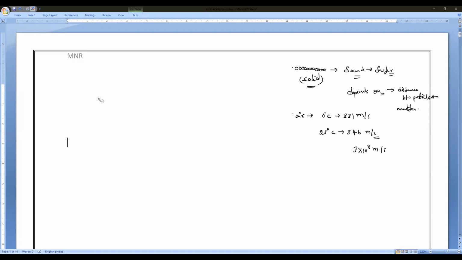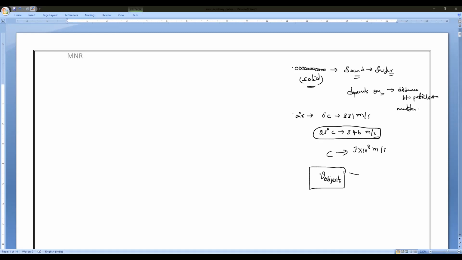And then we studied sonic boom. If you all remember, the speed of sound in air is 346 meter per second. Let me consider the velocity of an object is v.